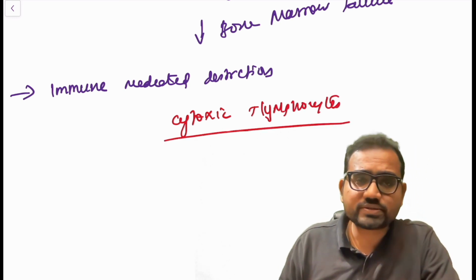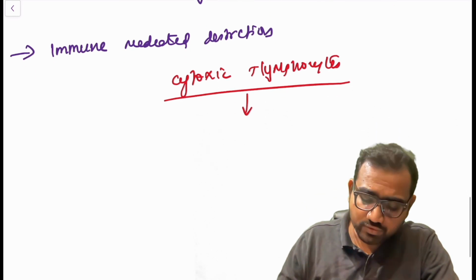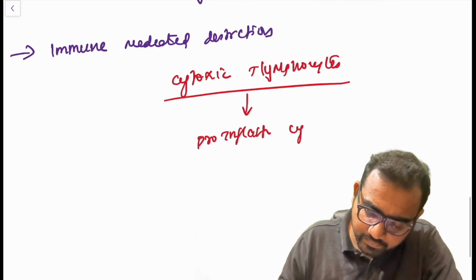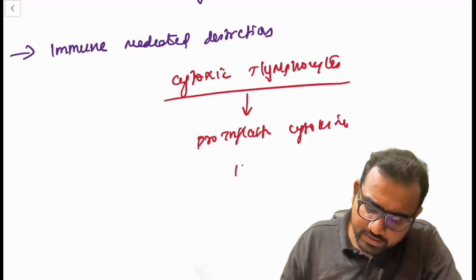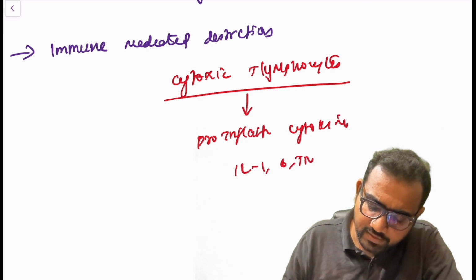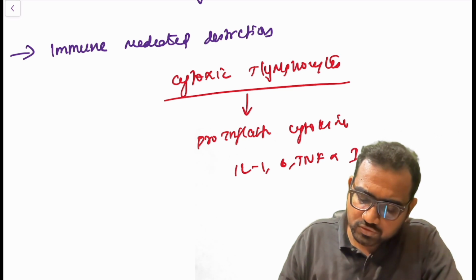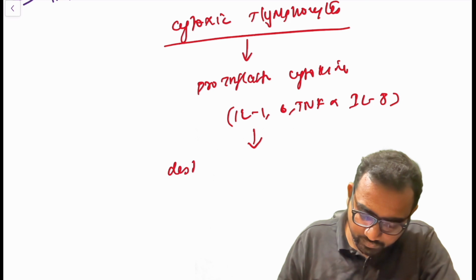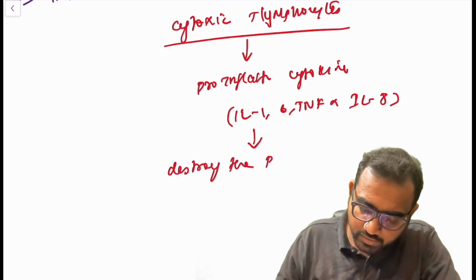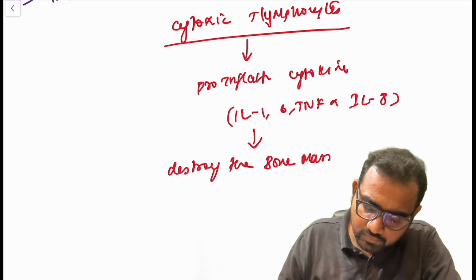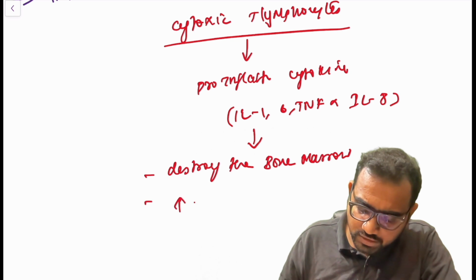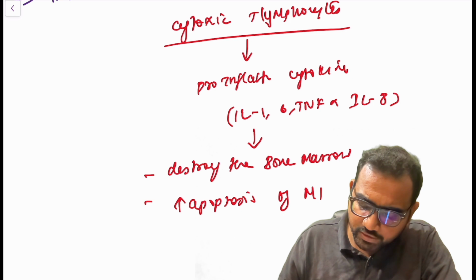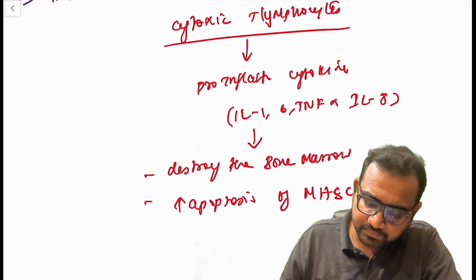These cytotoxic T lymphocytes release pro-inflammatory cytokines, like interleukin 1, 6, TNF alpha, interleukin 8. All these are going to destroy the bone marrow and induce apoptosis of these multipotent hematopoietic stem cells.